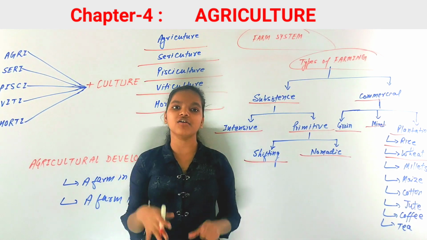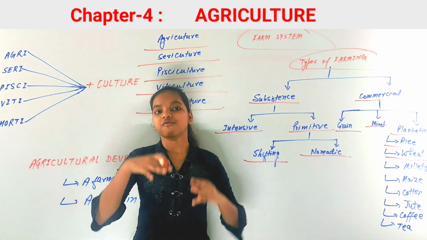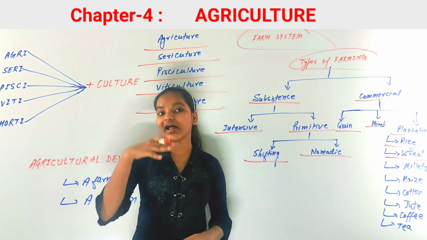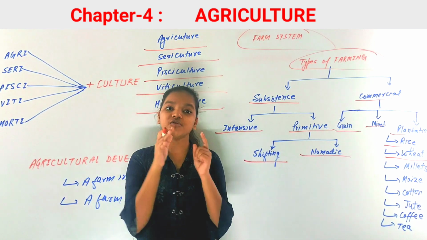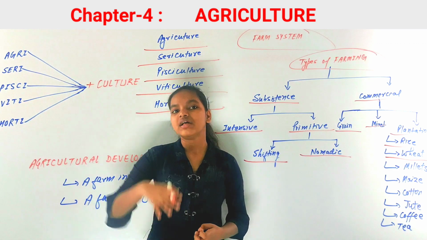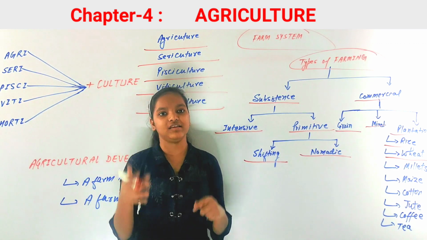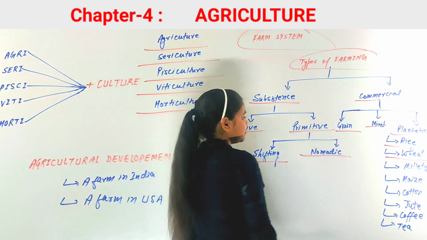So wheat is a kind of grain that needs fertile, well-drained loamy soil to grow. You need loamy soil to grow wheat. Now the next crop is millets.